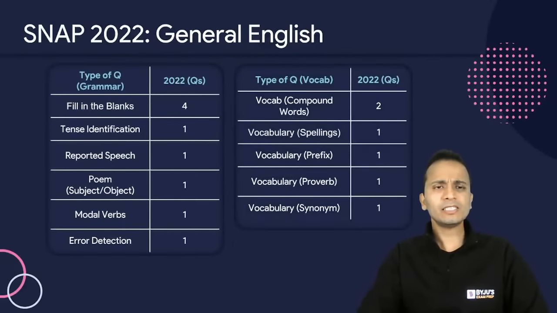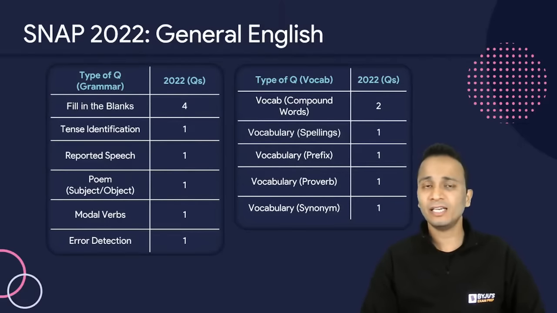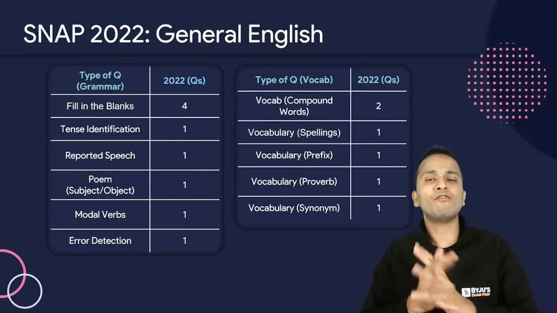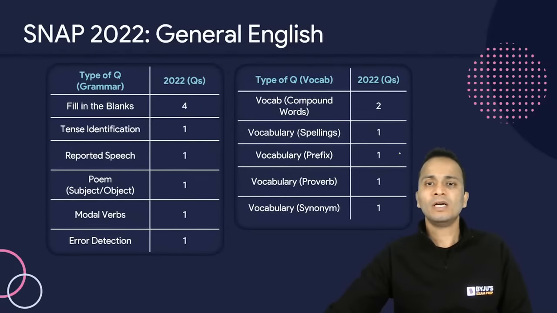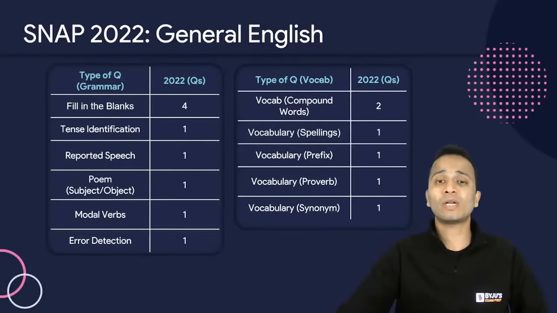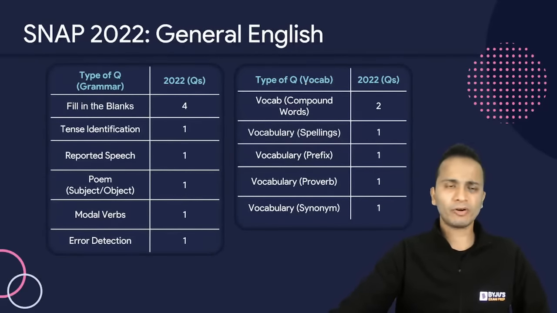Okay, now this is the breakup of questions that we saw in general English. Overall, I have divided all the questions into 2 categories: grammar based questions and vocabulary based questions. In total, there were 9 questions that were asked directly on grammar, and the remaining 6 questions were asked on vocabulary, directly or indirectly, right?